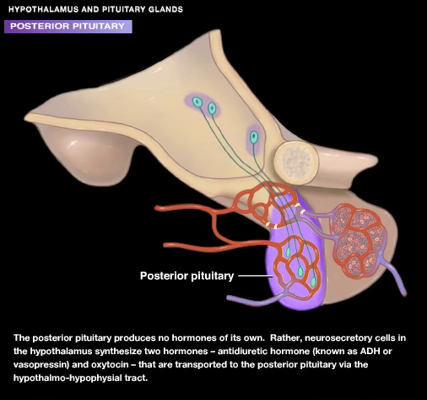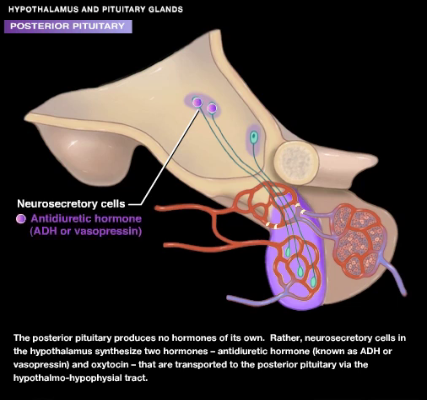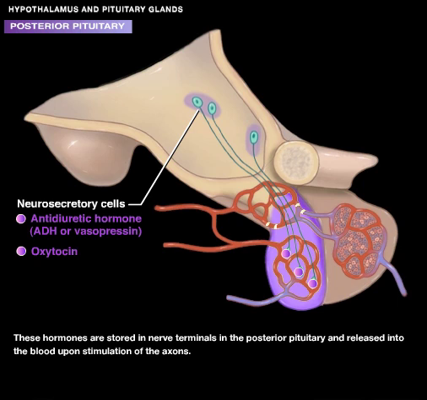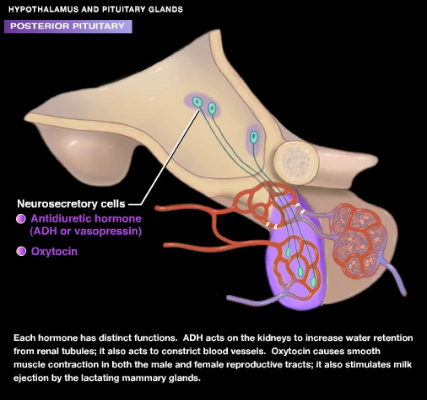The posterior pituitary produces no hormones of its own. Rather, neurosecretory cells in the hypothalamus synthesize two hormones: antidiuretic hormone, known as ADH or vasopressin, and oxytocin, that are transported to the posterior pituitary via the hypothalamo-hypophyseal tract. These hormones are stored in nerve terminals in the posterior pituitary and released into the blood upon stimulation of the axons. Each hormone has distinct functions.